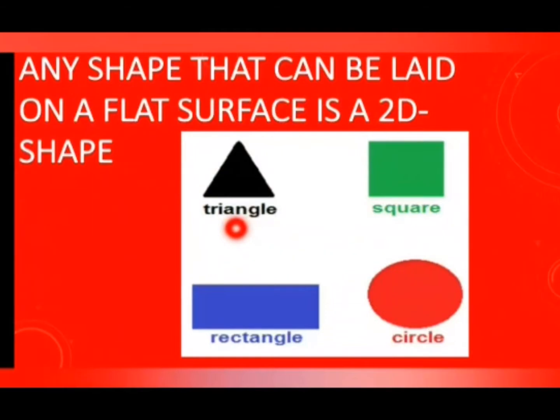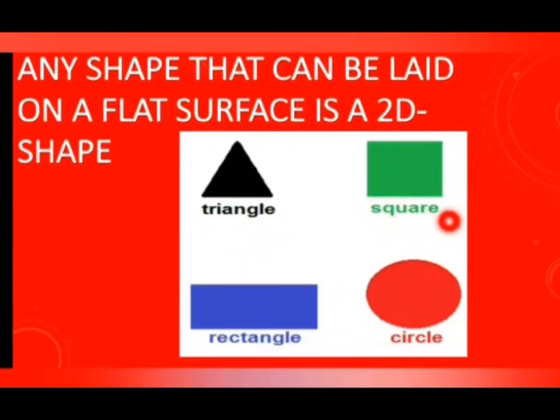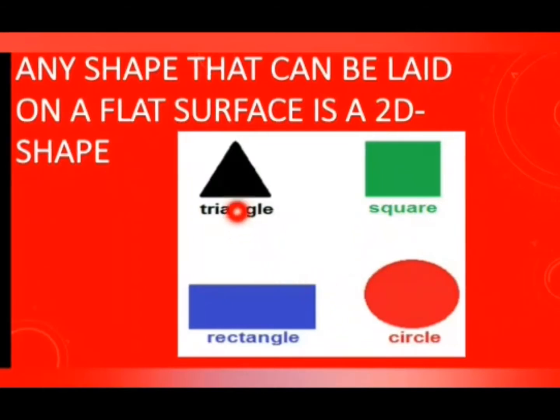The first one is triangle. What is the spelling of triangle? Triangle. The next one is square. Square. And the next one is rectangle. Rectangle. The next one is circle. Circle. So these are the examples of 2D shapes.